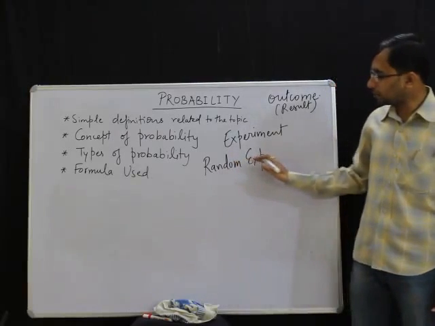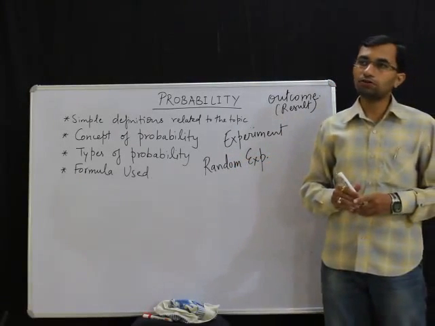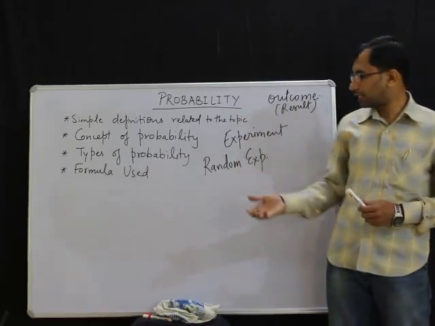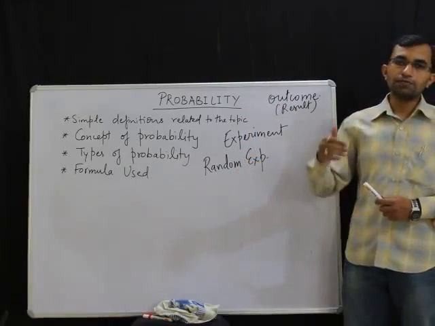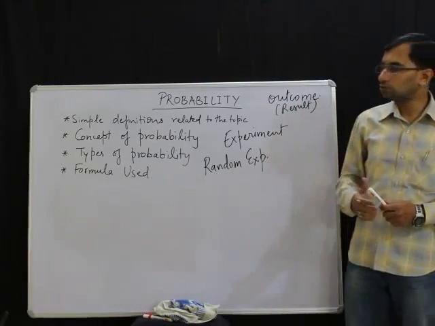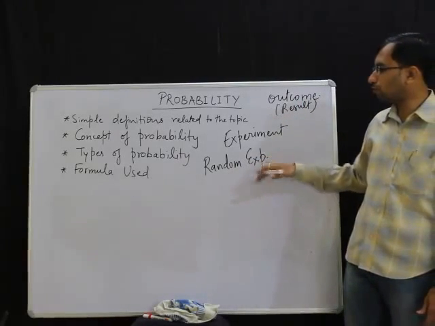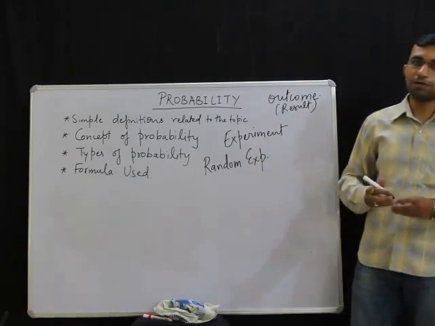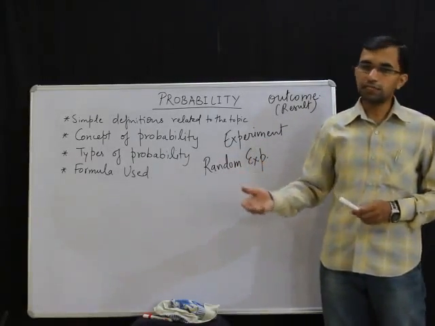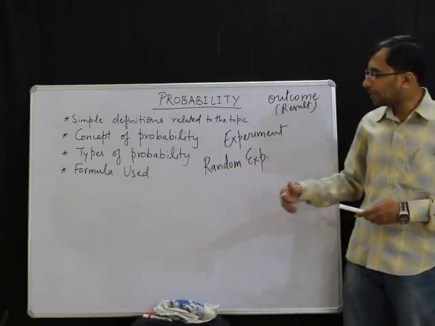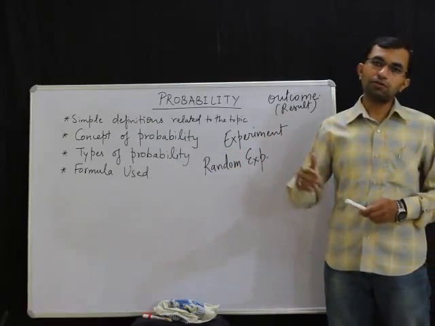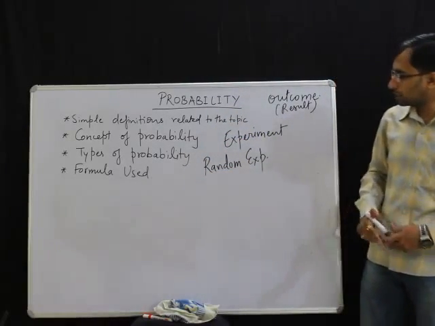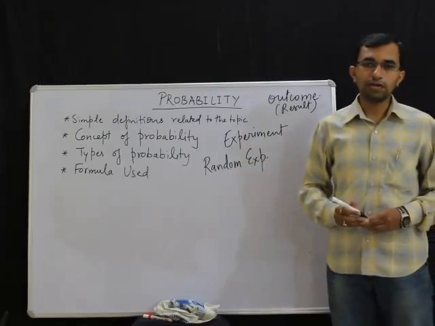So suppose I am tossing a coin, well-defined outcomes are getting heads or tails, but we cannot predict in advance whether heads is going to come or tails is going to come. So in that case, the experiment of tossing a coin will become a random experiment. Another example of a random experiment is throwing a die. If I throw a die, there are 6 numbers, 1, 2, 3, 4, 5, 6. Any one of those 6 numbers can come. I cannot predict in advance that only 6 is going to come or only 5 is going to come. So if I cannot predict in advance, that experiment will be called a random experiment.